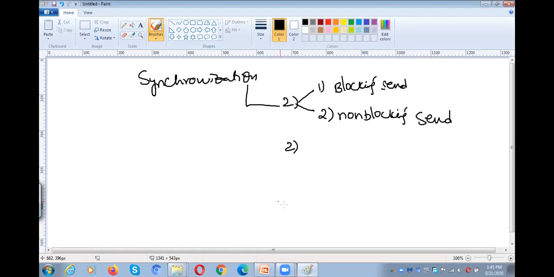Under the receiver also, we have two varieties. So what are those? Blocking receive, and the next one is non-blocking receive.